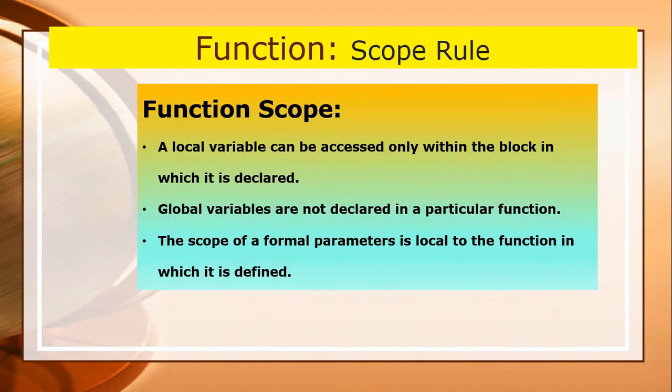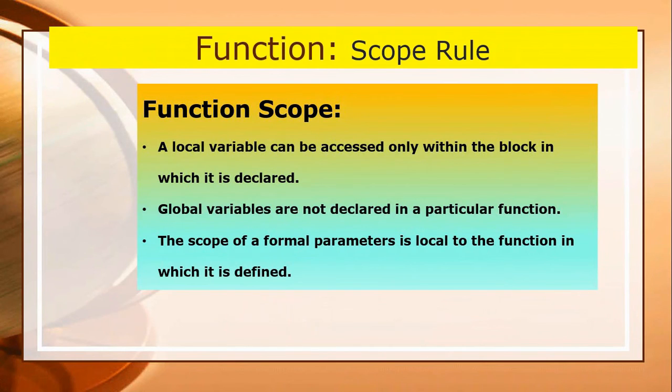Now, the next scope, that is function scope. The function scope pertains to the variables declared in a function in the sense that a variable can be used anywhere in the function in which it is declared. Thus, we can use different variables with the same name in different functions.